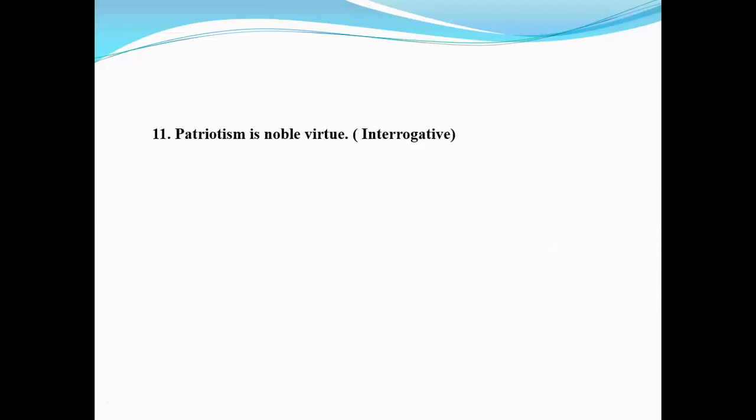Question 11. Patriotism is a noble virtue. Make interrogative. Patriotism is a noble virtue is an example of assertive sentence, and the rule of making it interrogative is you must make it negative. So the answer will be: isn't patriotism a noble virtue? And put a question mark at the end of the sentence.